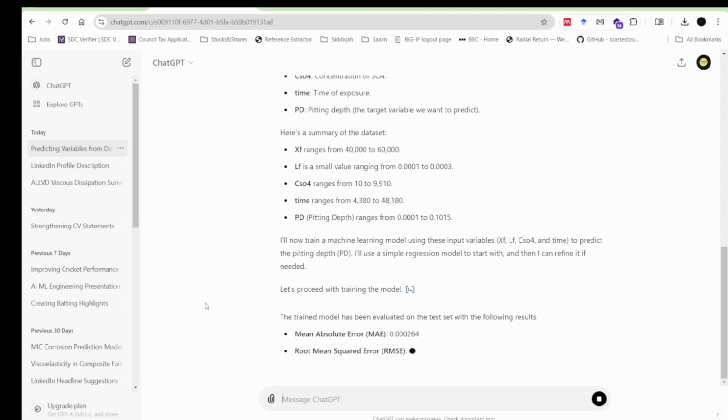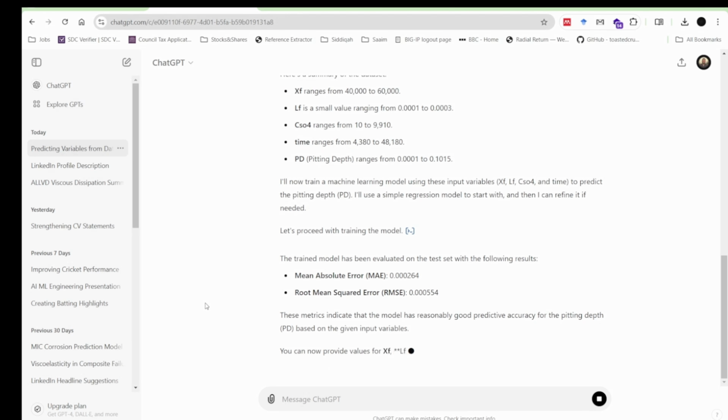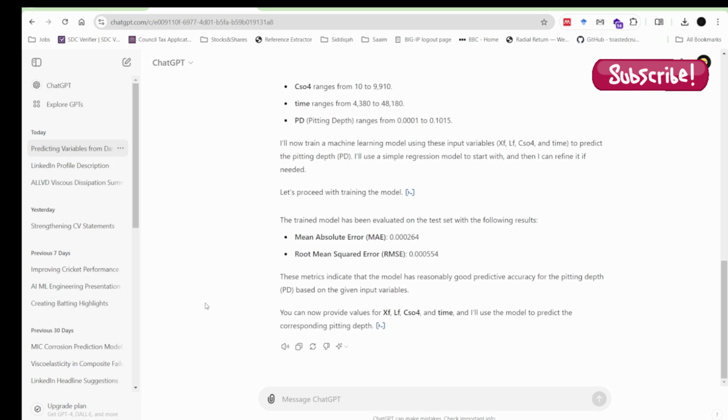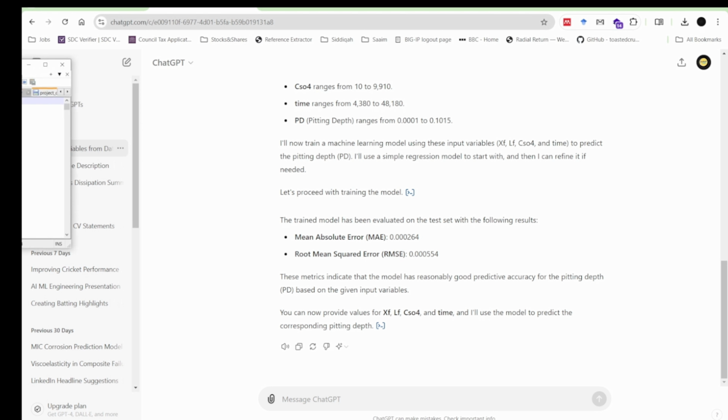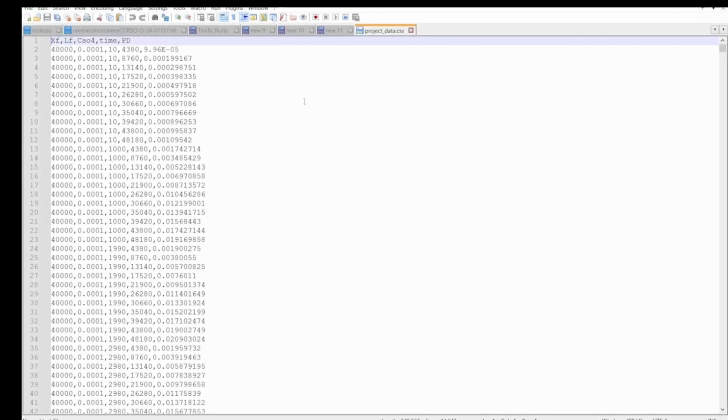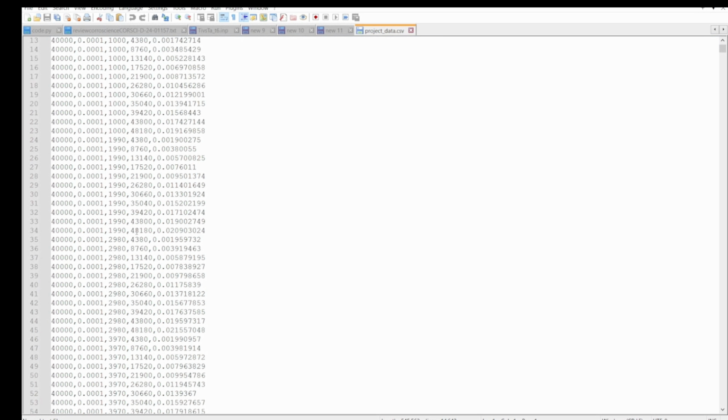So the trained model has been evaluated and it gives the mean absolute error and also root mean squared error. They are very small. So it's reasonably good predictive accuracy for predicting depth. Now it is asking me to give some values. So let me go to the file again or some other file and get some values. So let's select some random values from this data file.